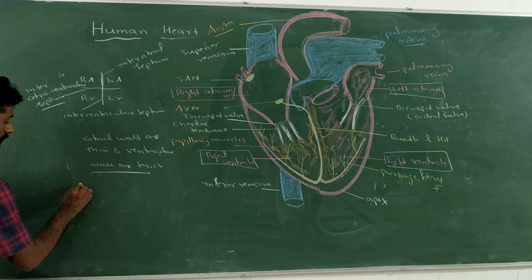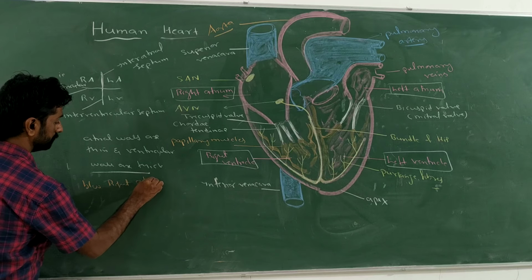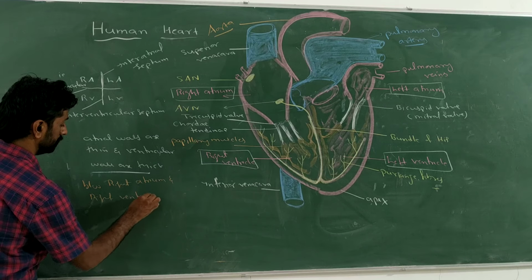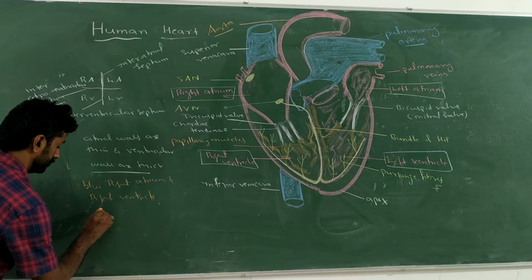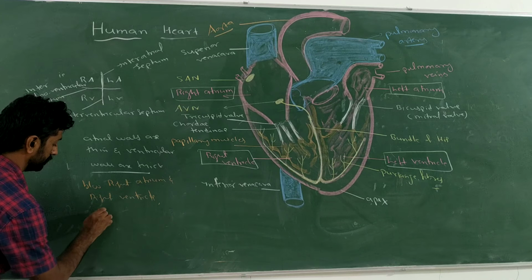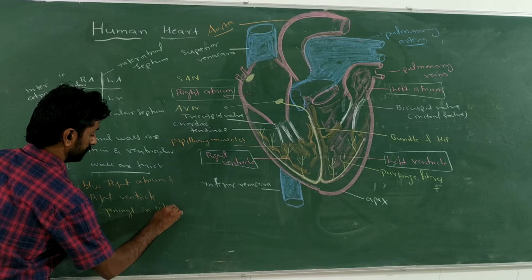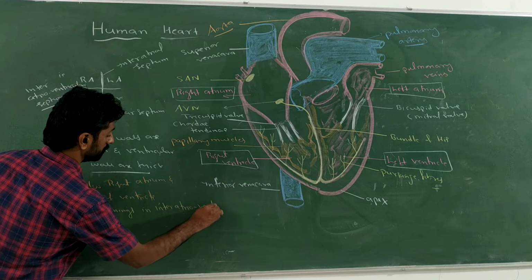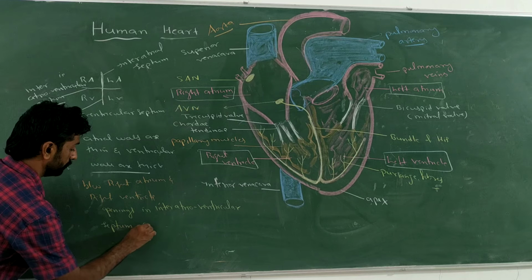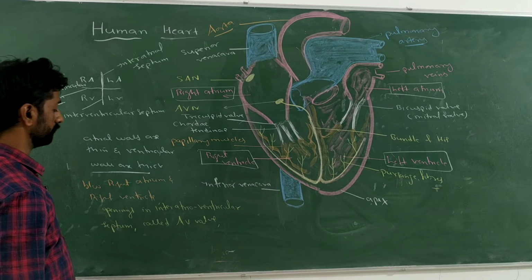So between the right atrium and the right ventricle, openings in the interatrioventricular septum are called AV valves.